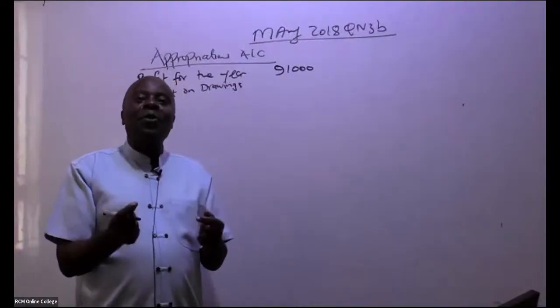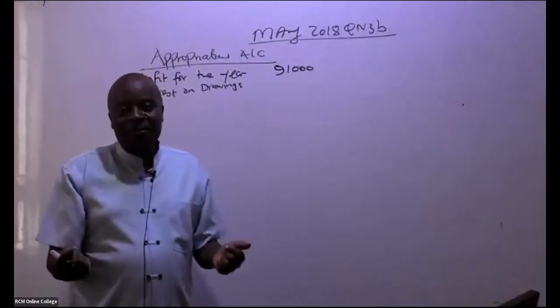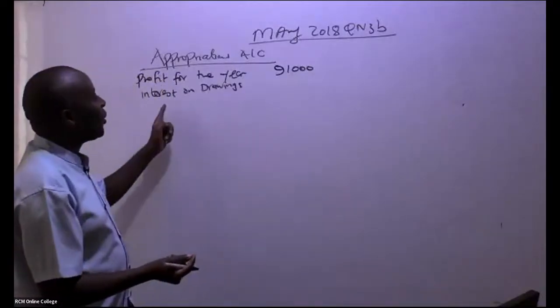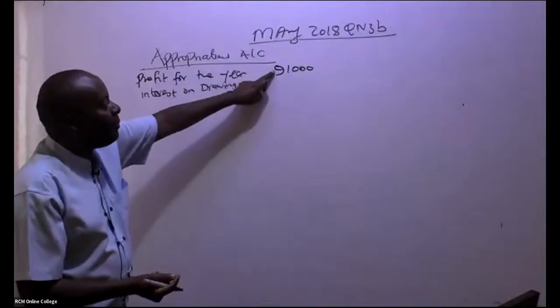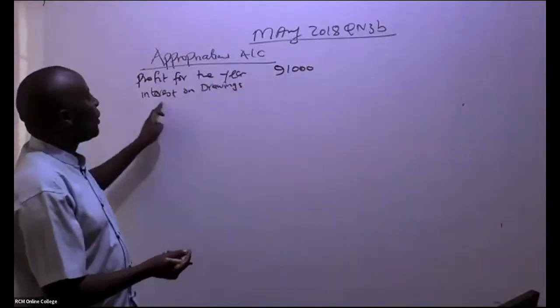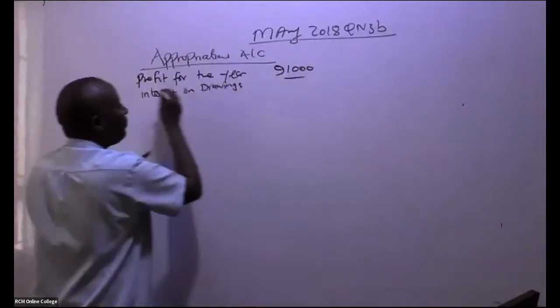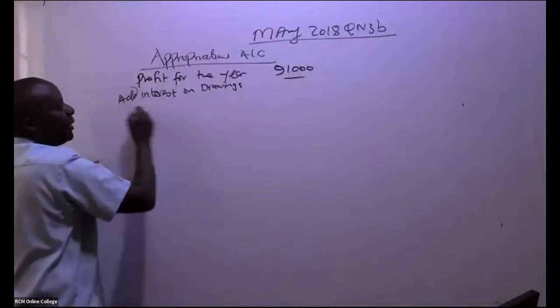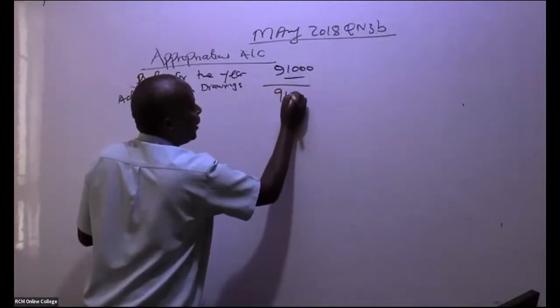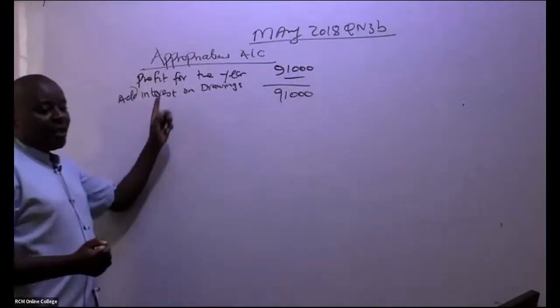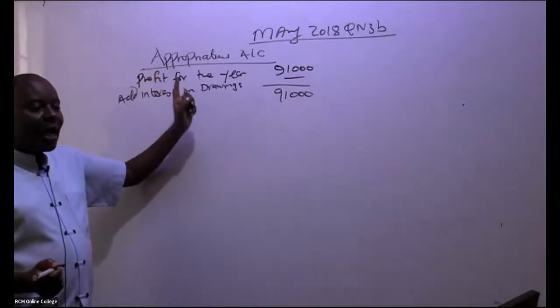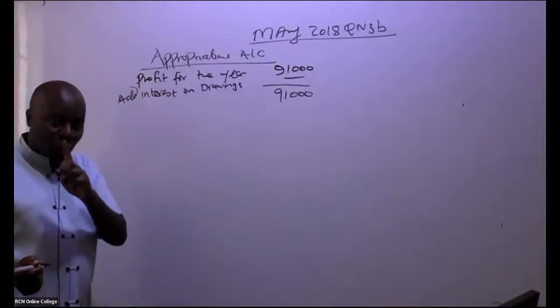But now remember that soft loan is basically fake. So if there is any interest that had been charged, this amount has been reduced, you shall always add this interest back. So you add the interest. In this question, ladies and gentlemen, we don't have any interest on drawings.